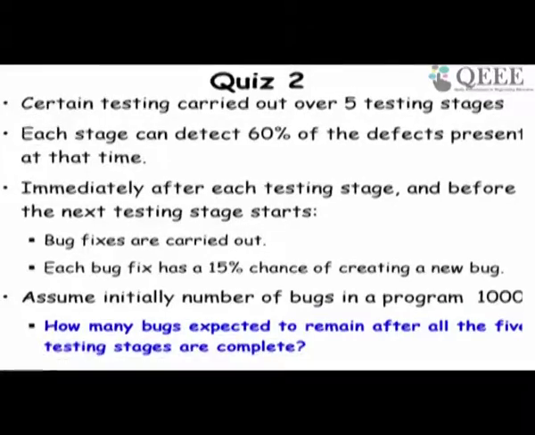And when bug fix is carried out, there is a 15% chance of creating a new bug. And initially, when it was given to the testers, there were 1000 bugs. So how many bugs will remain after the 5 testing stages are complete?